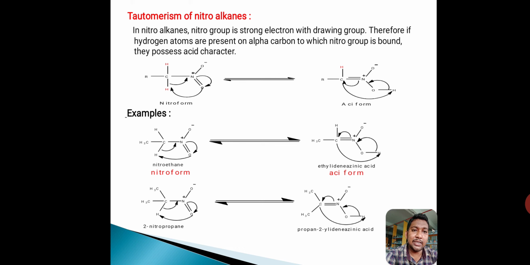How to identify which is nitroform and which is acidiform? So these two forms are identified by one reagent, FeCl3, ferric chloride. Acidiform gives reddish brown color with FeCl3, and nitroform does not give any color with FeCl3. So these two forms are easily identified by FeCl3.